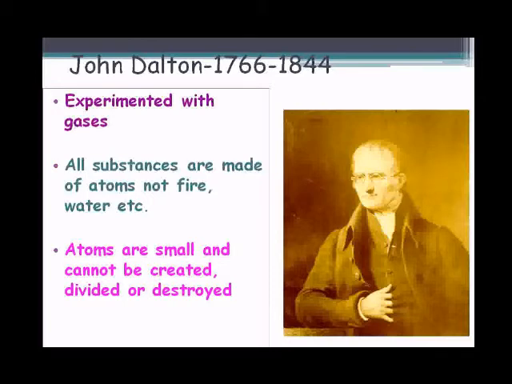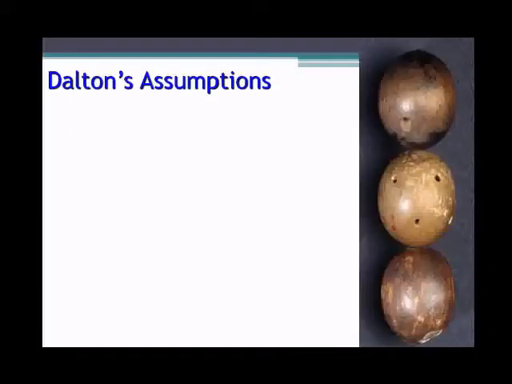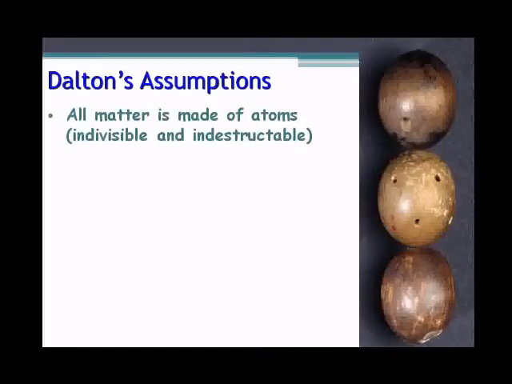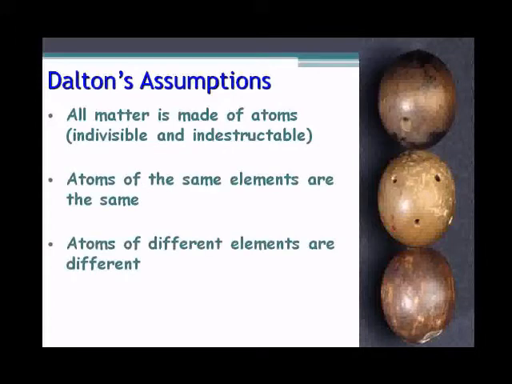Dalton was the first one to suggest a modern atomic theory, and in it, he said that all matter is made of atoms, which are indivisible and indestructible. That atoms of the same element are the same, which is why they're elements. And that atoms of different elements are different. That's how we tell apart the different elements. And that atoms join together to form other substances.